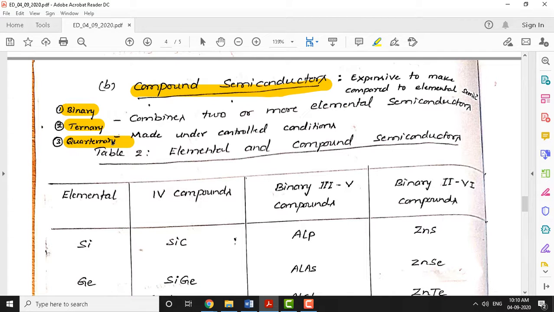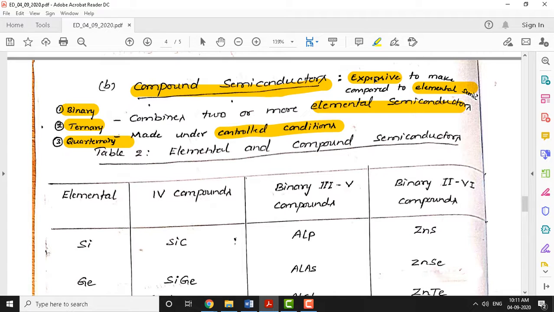And the third one is the quaternary kind of semiconductor. You can club four elements from different columns, or even from the same column, and make a quaternary compound semiconductor. So compound semiconductors combine two or more elemental semiconductors; this is the definition of a compound semiconductor. They are developed and synthesized under controlled conditions. Compound semiconductors are not cheaper; they are expensive to make compared to elemental semiconductors. Elemental semiconductors are cheaper, whereas compound semiconductors are expensive.